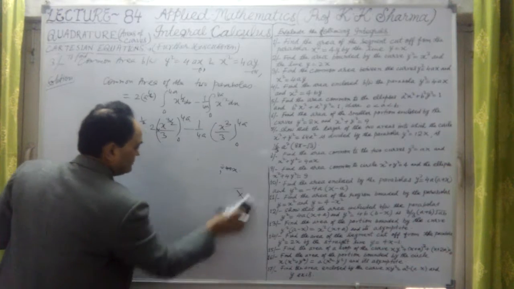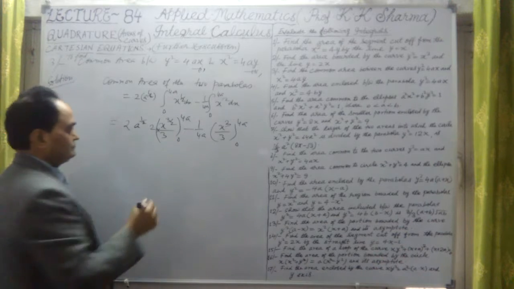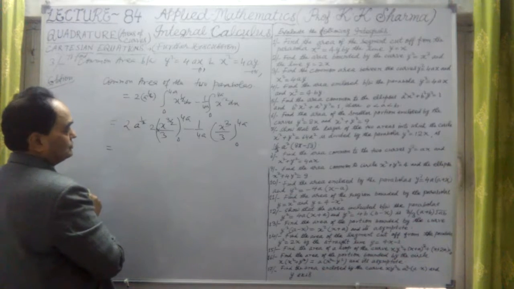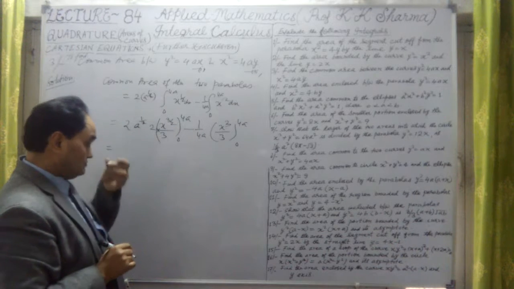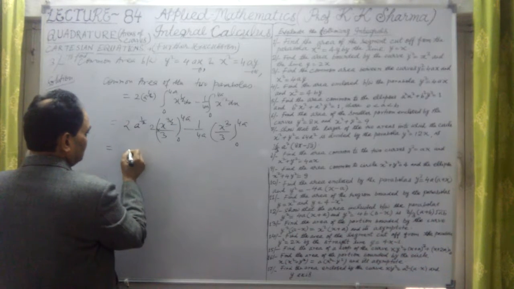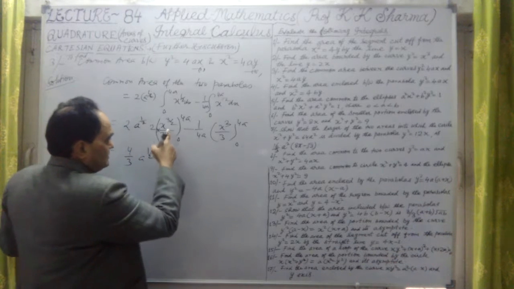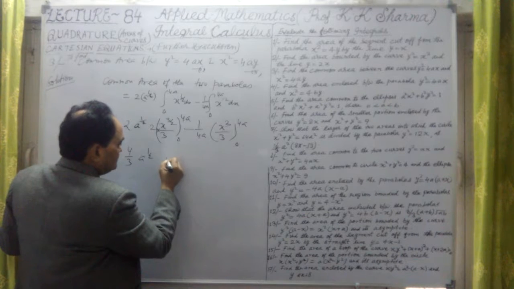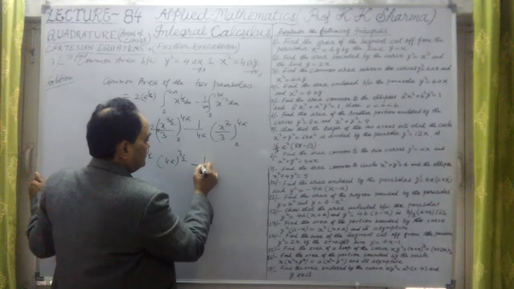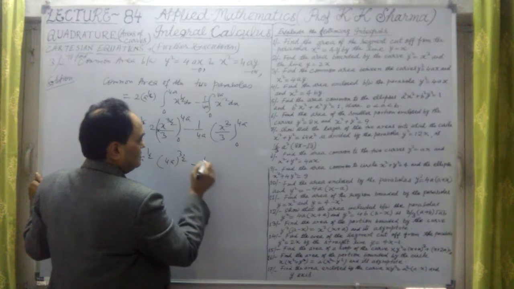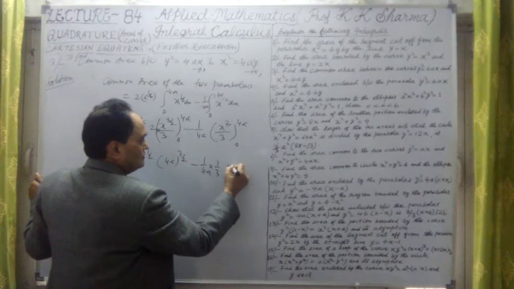Now let me substitute the limits here. So what are the limits and finally the solution? Okay, so this is 4a whole power 3 by 2. And 2 upon 3, let me take outside, this is 4 upon 3, a raised power half. And in the bracket x raised power, 4a, that means 4a whole power 3 by 2. I'll solve it. 1 by 4a into 1 by 3 outside. x cube is 4a whole cube.